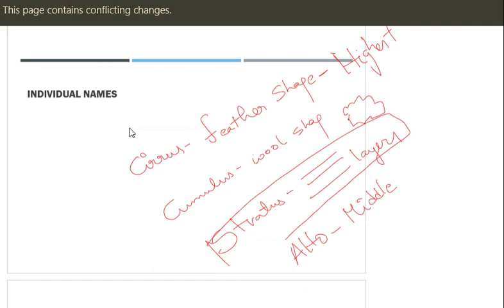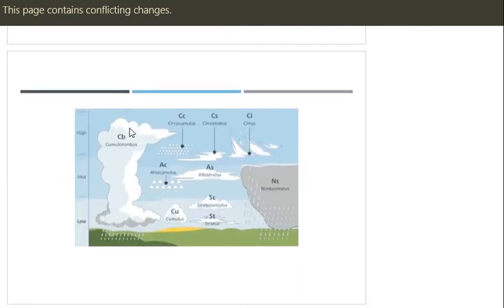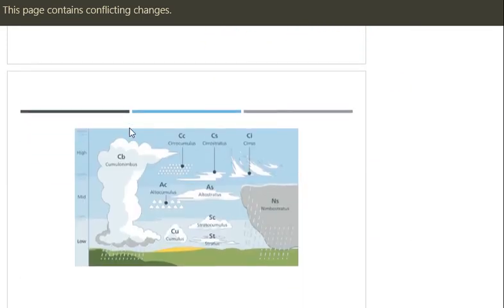Next. See, now try to watch this picture. See, cirrus. Just see this thing. Alto means middle, I told. I did not say any meaning, just prefix. Next, cumulus. That is this shape, right? Next is stratus. It is stratified, means layers. See, layers.